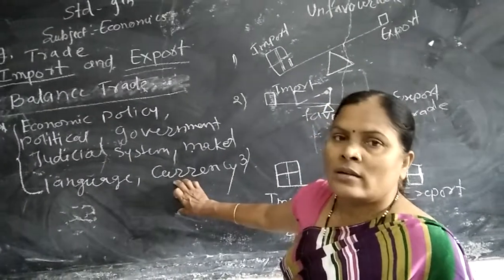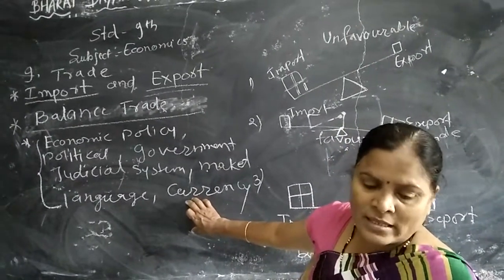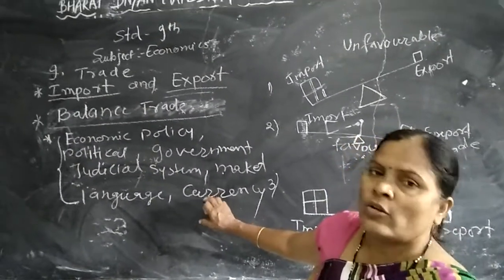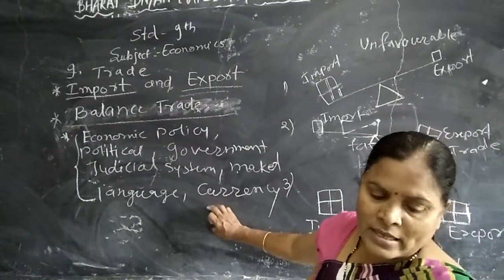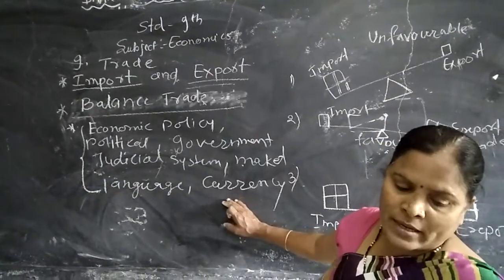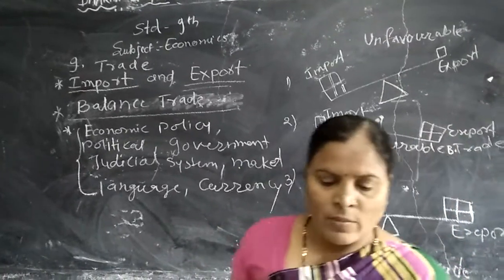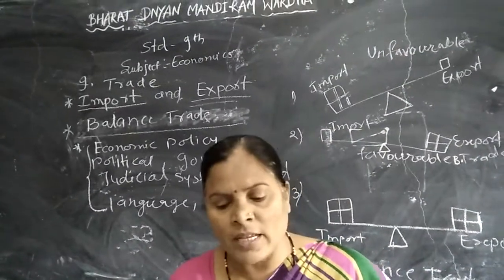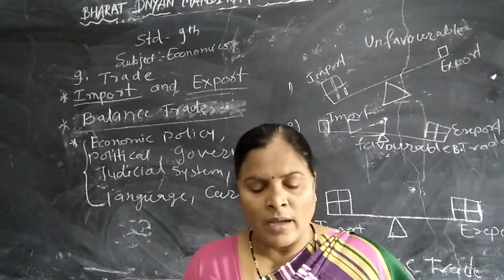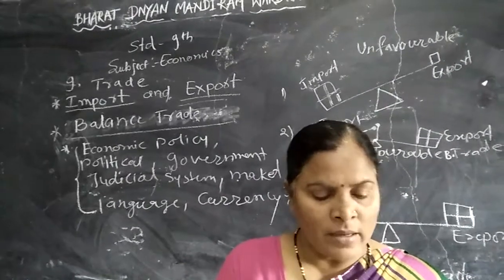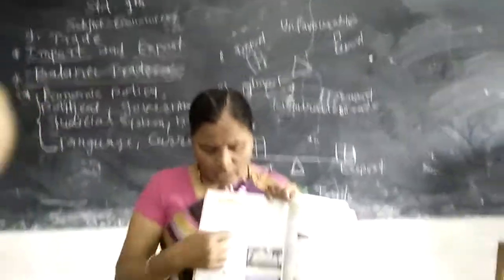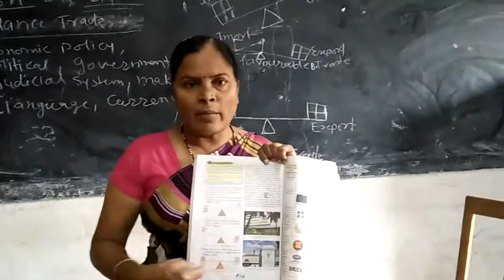So these factors are the main reason to form different organizations, like the international economic organizations formed in the world. In this period, next period, we will also discuss the sub-economic organizations of the world. In this period I explained favorable, unfavorable, and balanced trade.